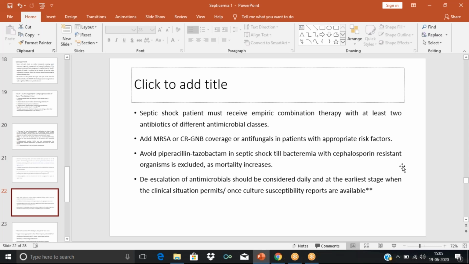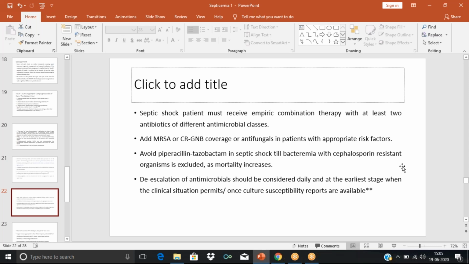Then once the culture susceptibility reports are available, we have to de-escalate the antimicrobials. I think we have studied this in the guidelines for rational use of antibiotics. In that we have studied, once we get the culture sensitivity report, then we need to de-escalate. De-escalate means if the patient is receiving a higher antibiotic, we need to go for a lower antibiotic, or from a broad spectrum to a narrow spectrum. So here we know empirically we started a broad spectrum antibiotic, and now we have received the culture sensitivity report.